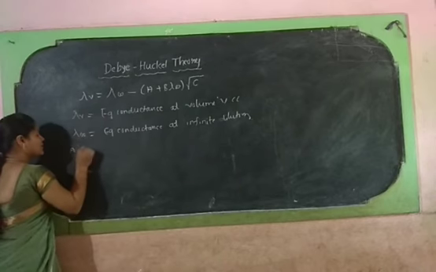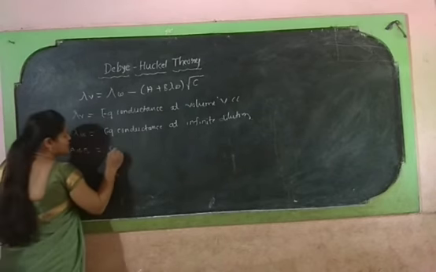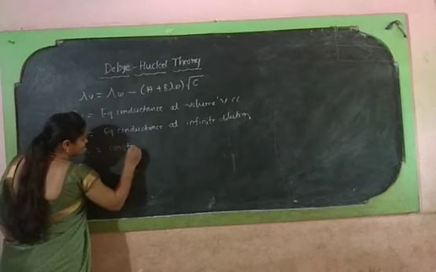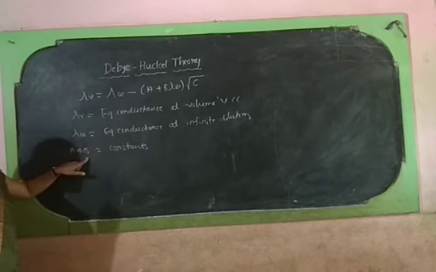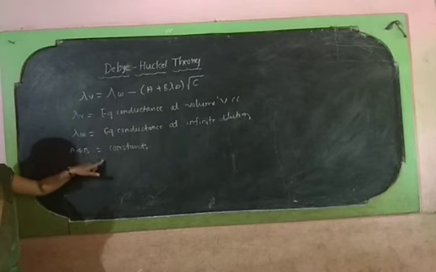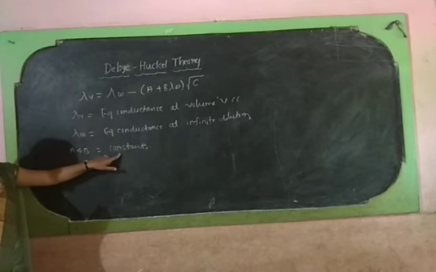A and B are constants, and these two constants depend upon the nature of the solvent as well as the temperature.